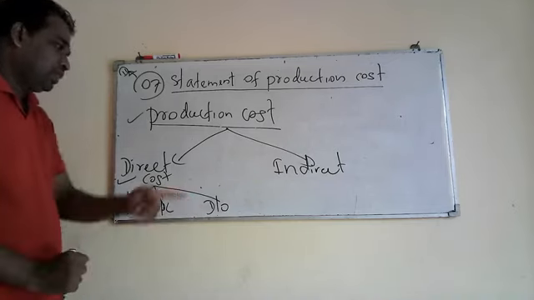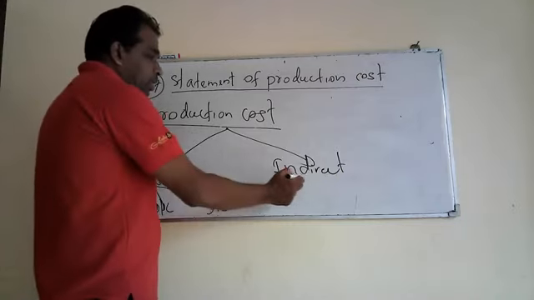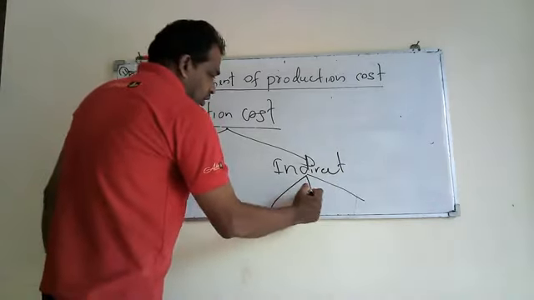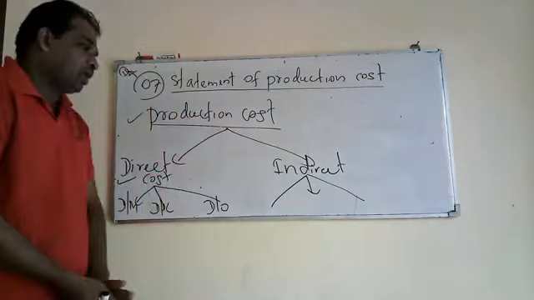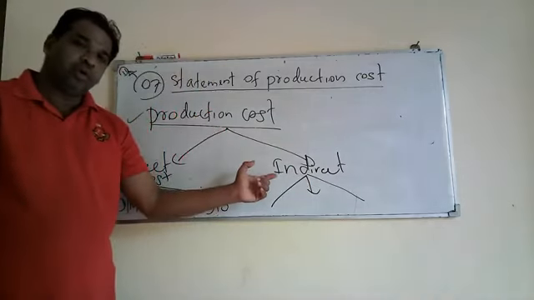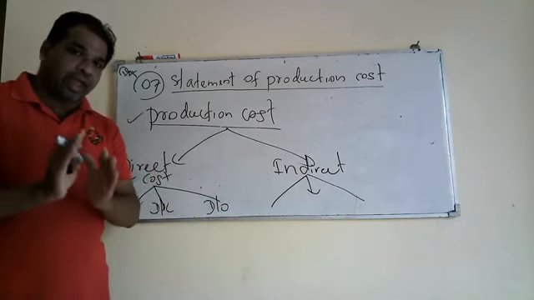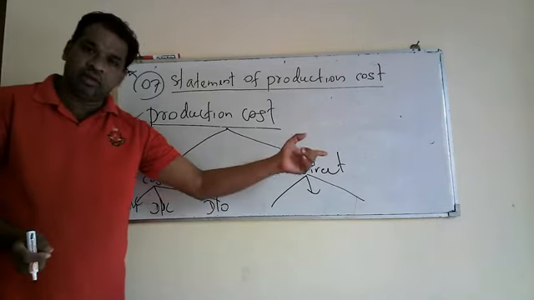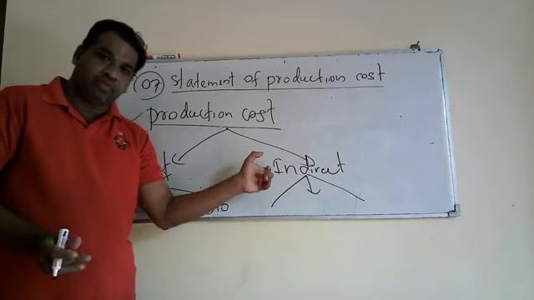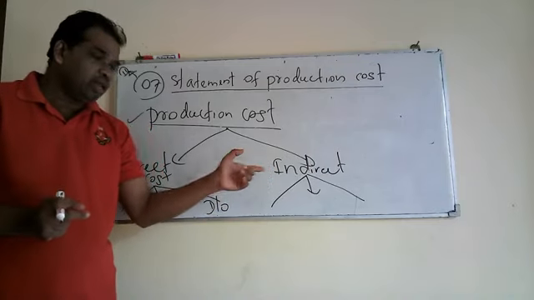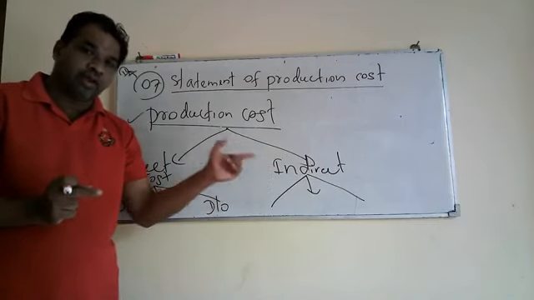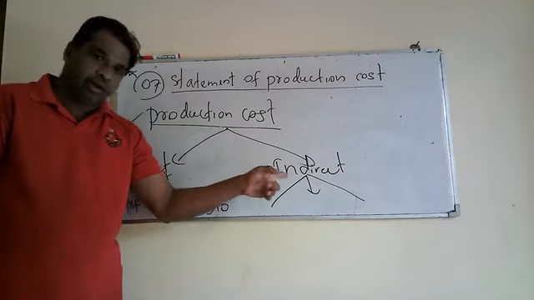Then I will define indirect cost. The cost which does not vary with the production level is called indirect cost. In another manner, the cost which cannot be directly attributable to a product is called indirect cost.